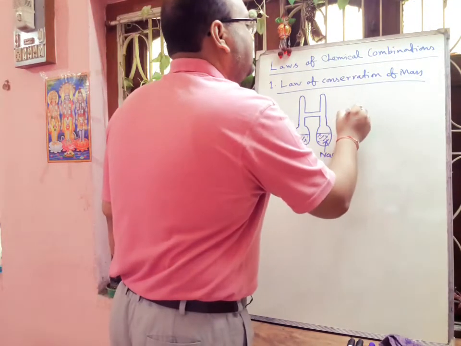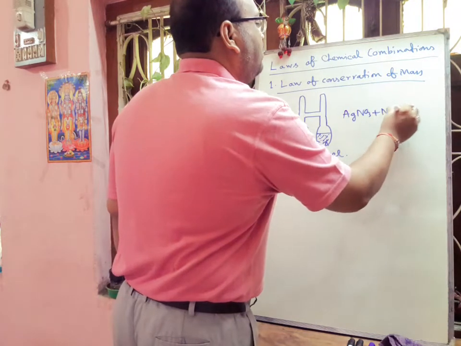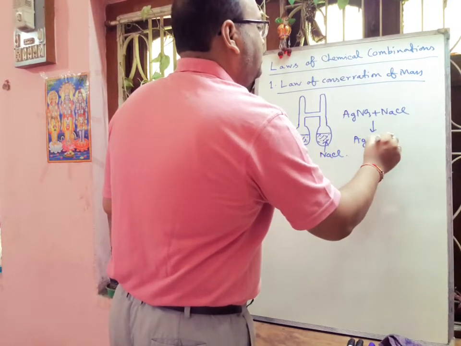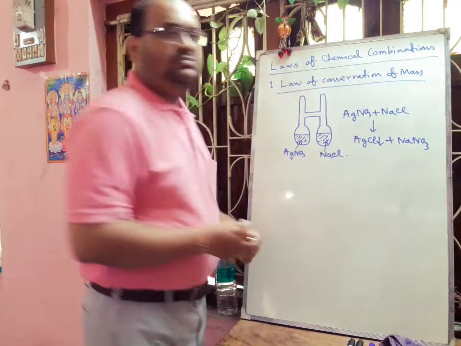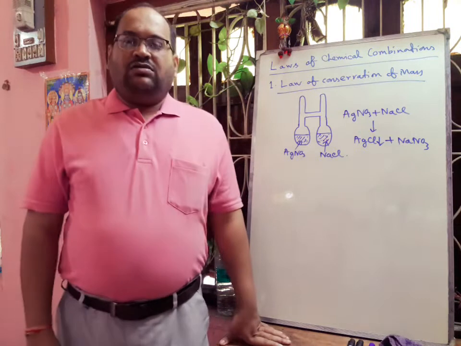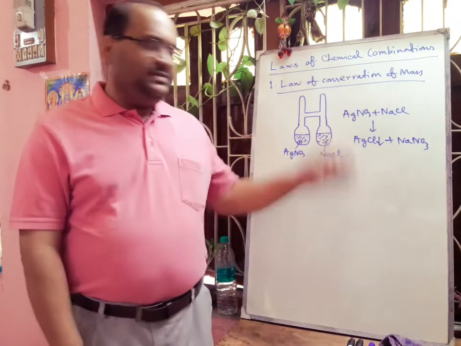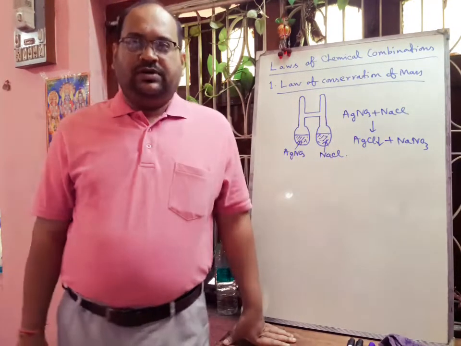The reaction is silver nitrate reacts with sodium chloride, forming a precipitate of silver chloride, white PPT, plus there will be formation of NaNO3. Now we have to complete this precipitation reaction by shaking continuously and mixing through this tube.